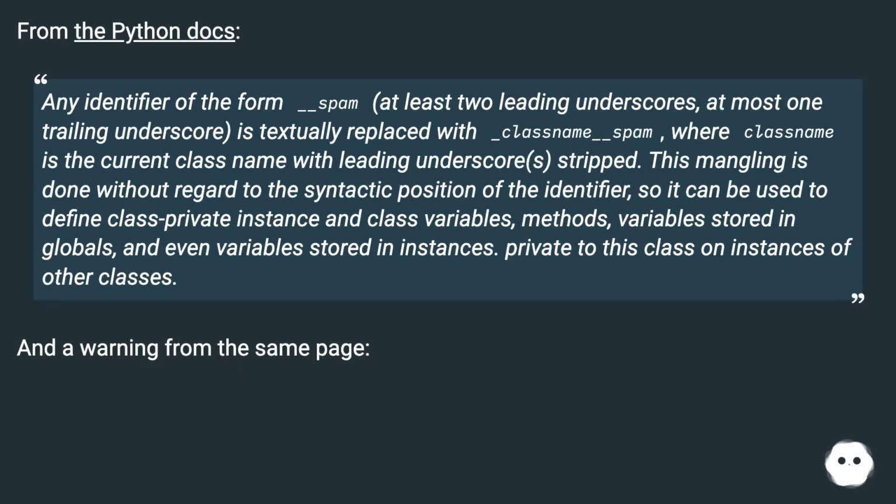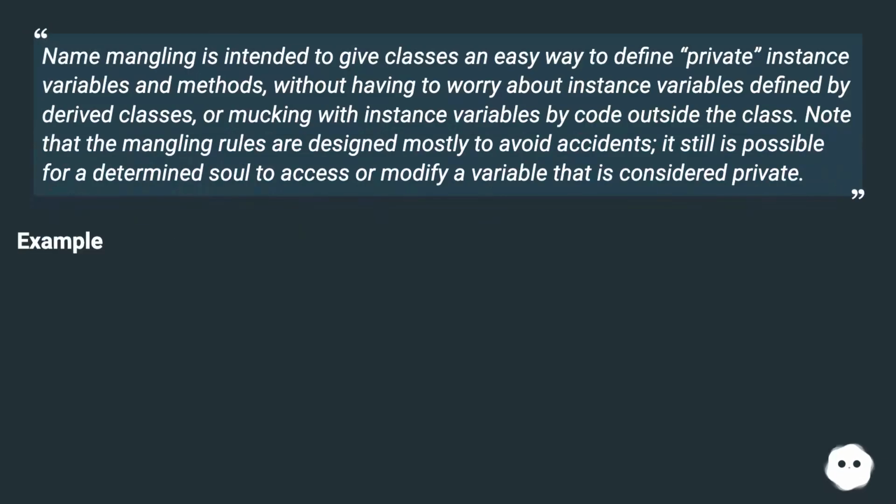And a warning from the same page. Name mangling is intended to give classes an easy way to define private instance variables and methods, without having to worry about instance variables defined by derived classes or mucking with instance variables by code outside the class. Note that the mangling rules are designed mostly to avoid accidents. It still is possible for a determined soul to access or modify a variable that is considered private. Example.